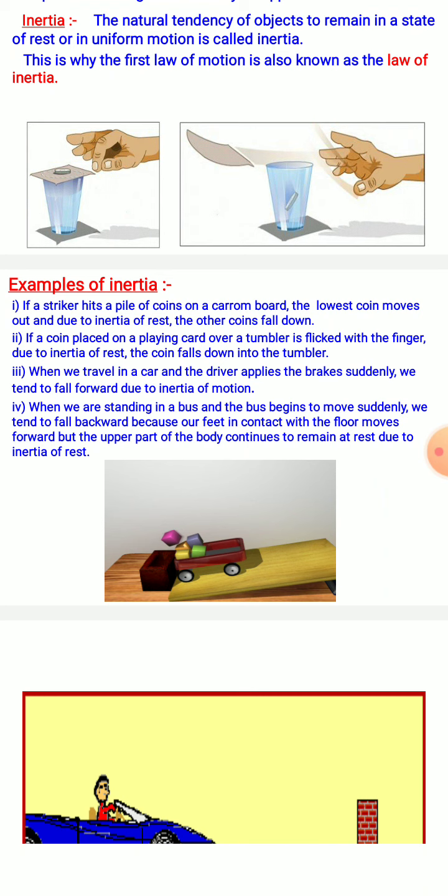Second example: if a coin is placed on a playing card over a tumbler and the card is flicked with the finger, the playing card moves, but the coin, due to inertia of rest, falls down into the tumbler. When we travel in a car and the driver applies the brakes suddenly, we tend to fall forward due to the inertia of motion.